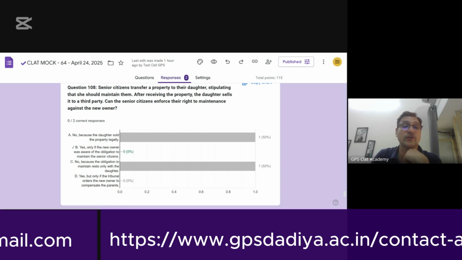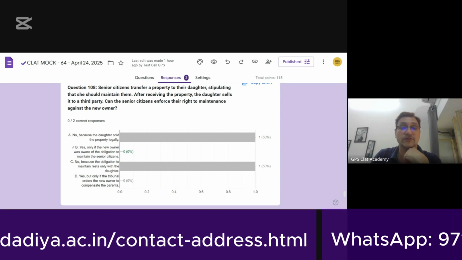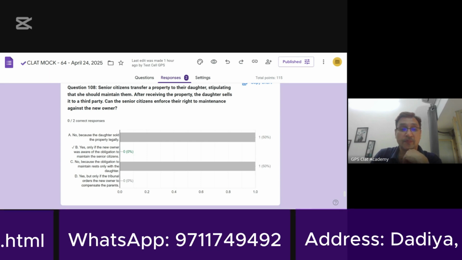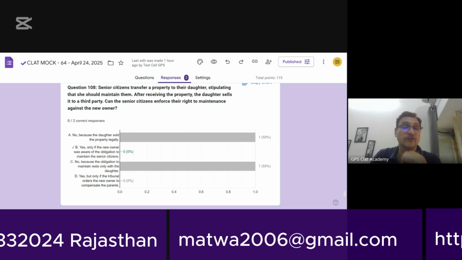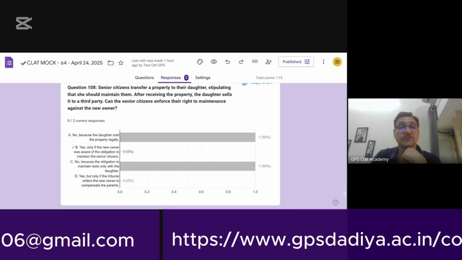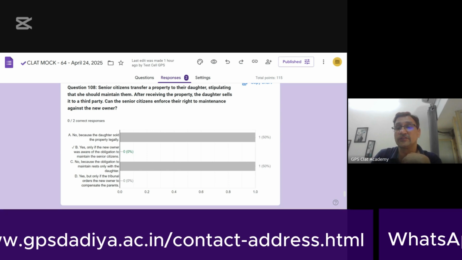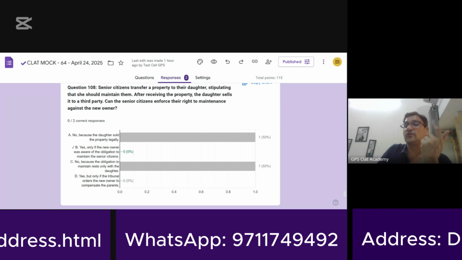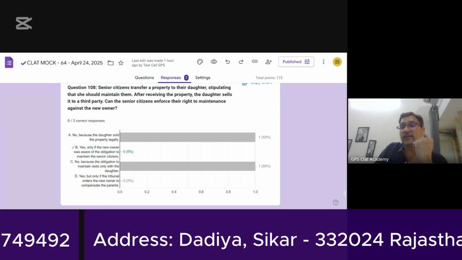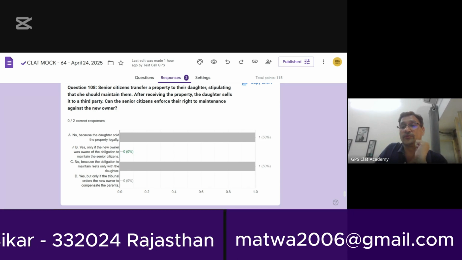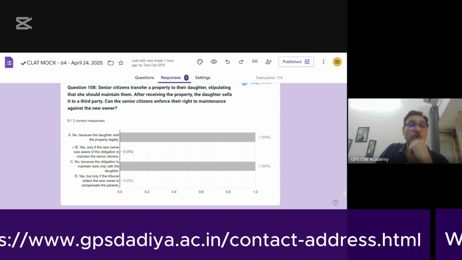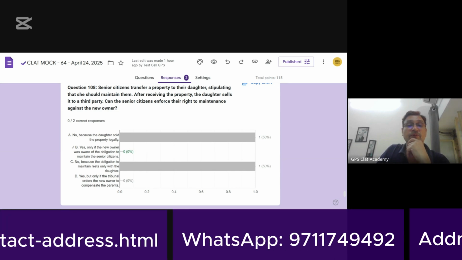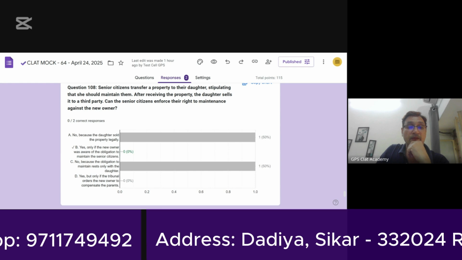The daughter will not be allowed to escape from the obligations with which the gift was made. Either you give up the obligations and you accept the gift, that is not possible. You can't take the gift and do away with the obligations. You take the obligations and the gift together. Therefore, the daughter will not be able to escape from the enforcement.